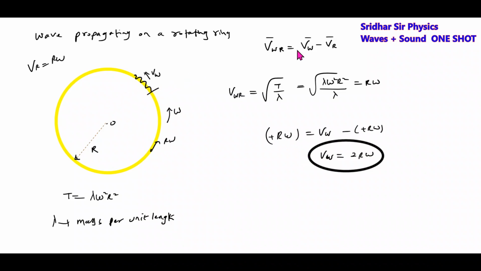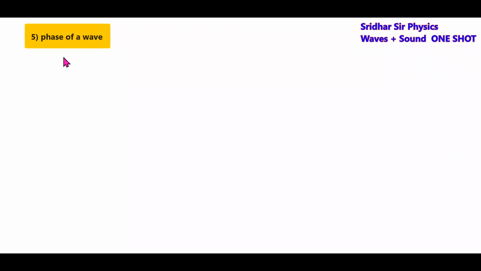This is the same thing. So there's one vector equation. Try to remember. Velocity of wave with respect to medium equals velocity of wave with respect to ground minus velocity of medium.